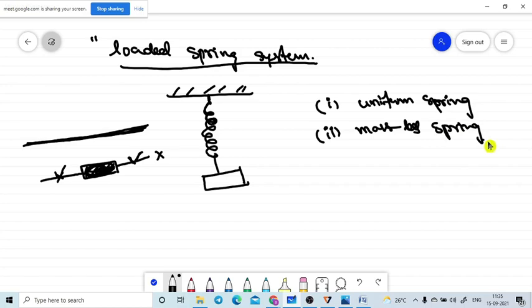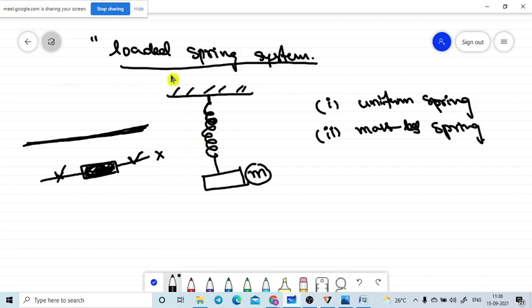The assumption is that the mass of the spring will not be involved in the elongation of the spring. Only the load, the mass we attached to the spring, will elongate it and pull the spring in the downward direction. In some cases they add the mass of the spring also. That case I will tell you separately, and I will give the formula for that.